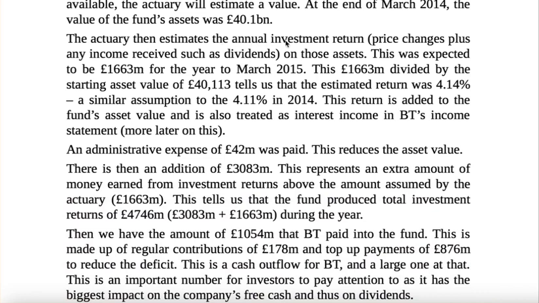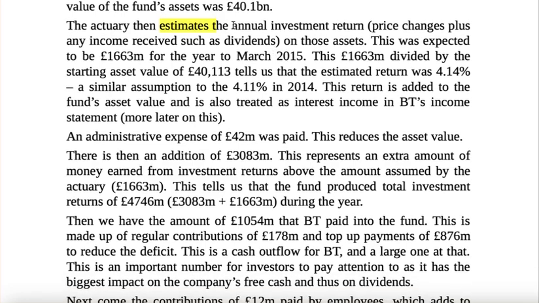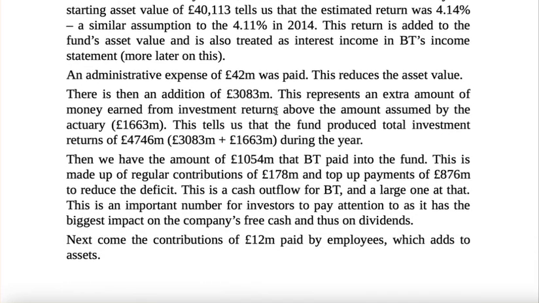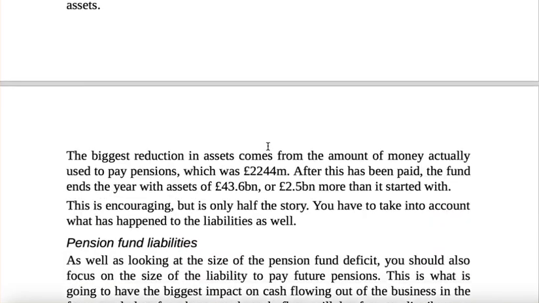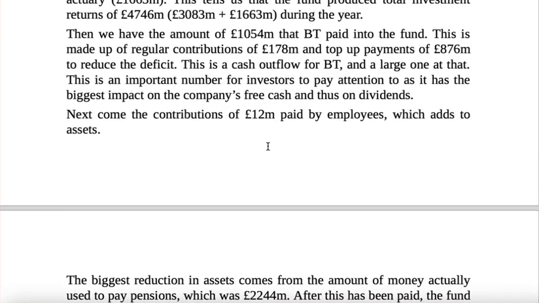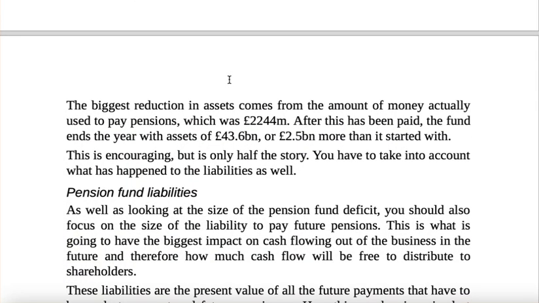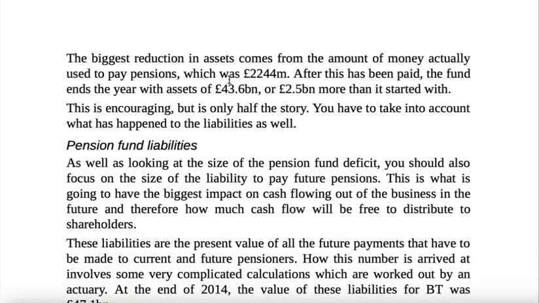So how do you get this? The actual estimates. See, I told you these are estimates. What will happen in the future? Nobody knows. These are estimates of annual investment returns: price changes plus income receipts, which are dividends. This is expected to be this and this for this business, and there is a calculation for this business. So these are the assets. They invest in bonds, they might invest in their own stock, they might invest in some other companies, and they assume that this is the income we're going to get, and this is our pension asset which is going to be bloated to XYZ number.